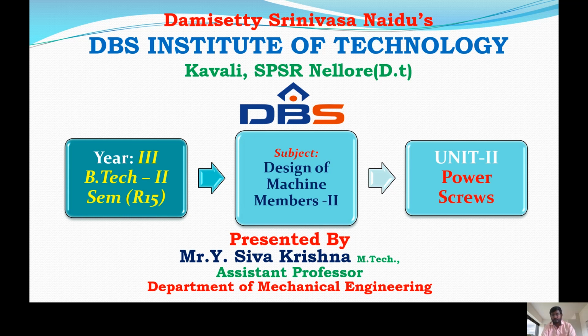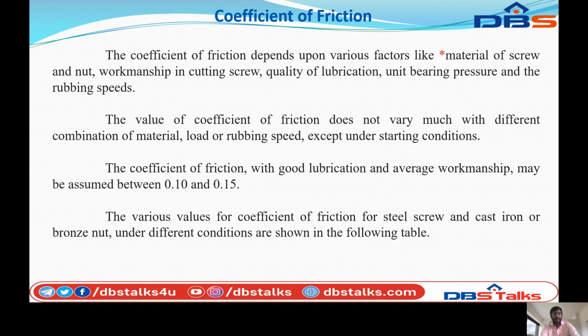So what is the coefficient of friction? The coefficient of friction depends upon various factors like the material of the screw and nut, workmanship in cutting the screw, quality of lubrication, unit bearing pressure, and rubbing speeds.